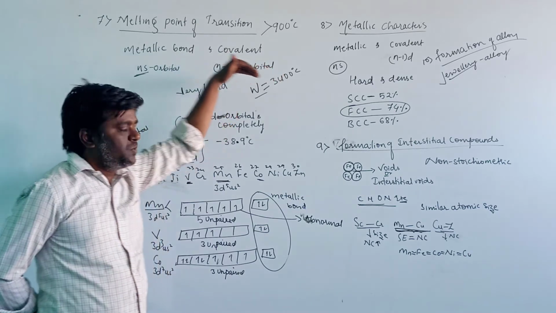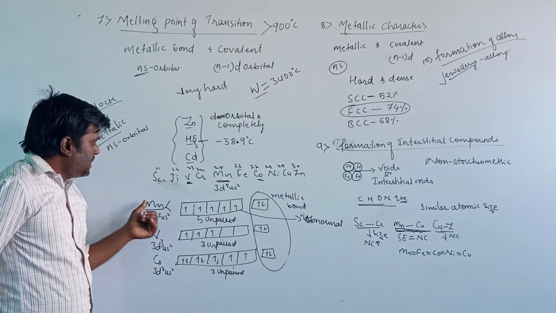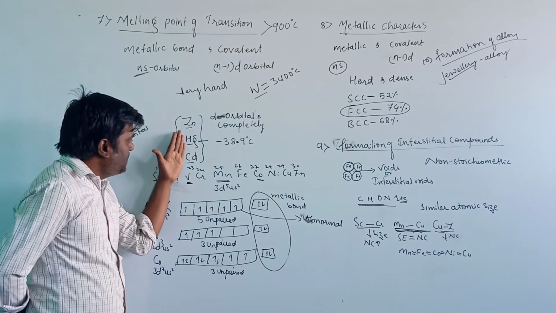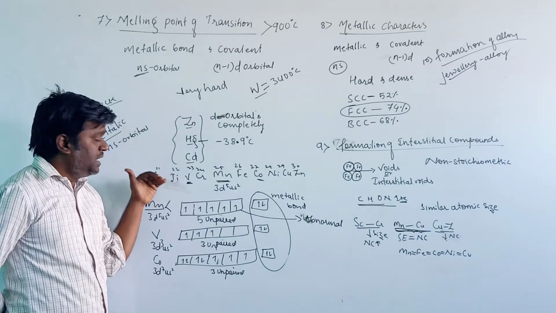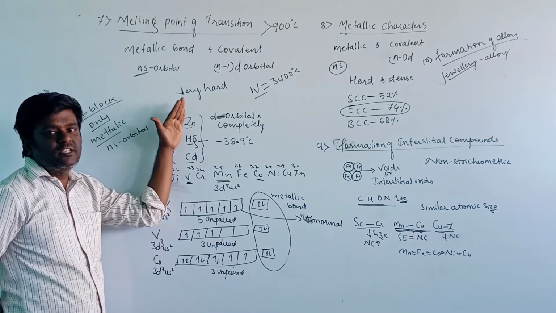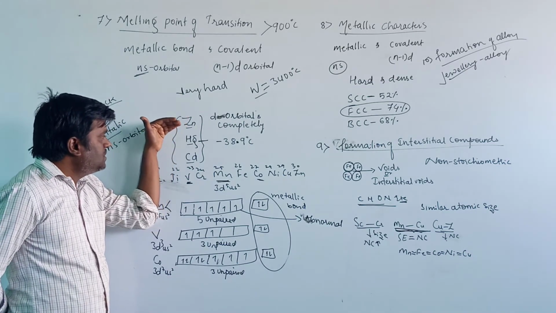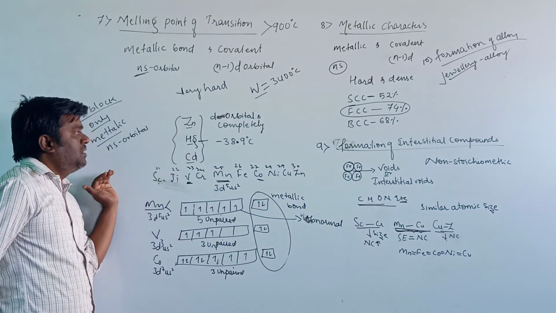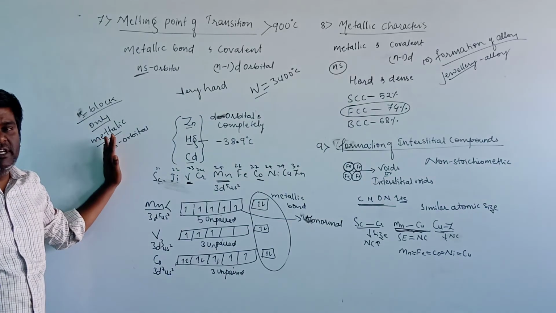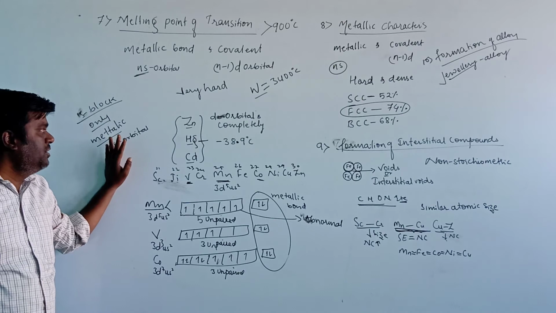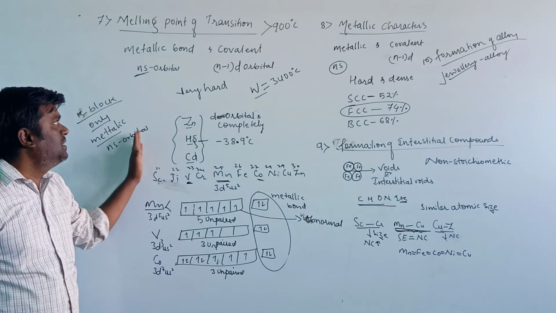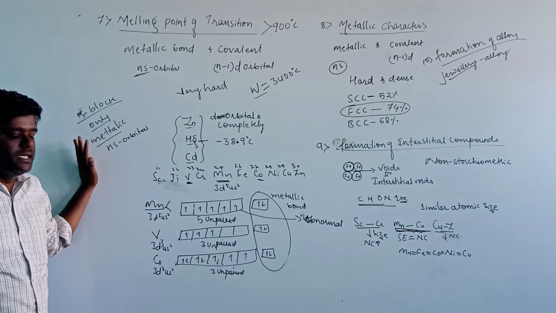n-1 electrons. Zinc, cadmium and mercury have a lower melting point than 900 degrees Celsius, because zinc, cadmium and mercury have completely filled d orbitals. Therefore the melting point of these three elements is lesser than 900 degrees Celsius.